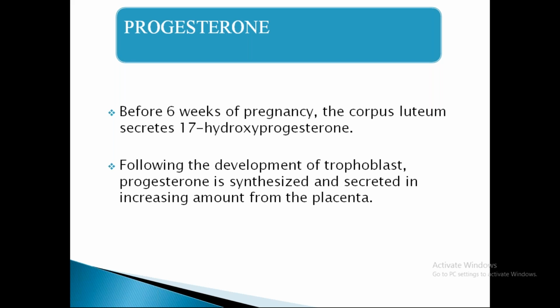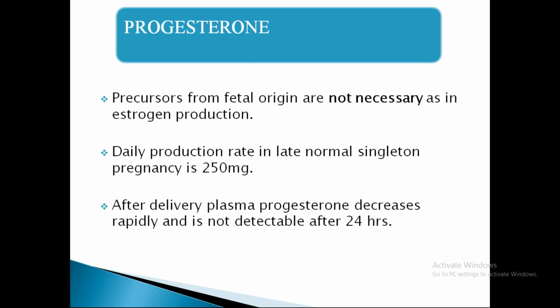Before 6 weeks, as we already know, progesterone is secreted from the corpus luteum. Following the development of trophoblast, progesterone is synthesized and secreted in increasing amounts from the placenta itself after 6 weeks. The precursors from fetal origin are not necessary, as we have seen in estrogen production, and daily production of progesterone is 250 milligrams in a singleton pregnancy.